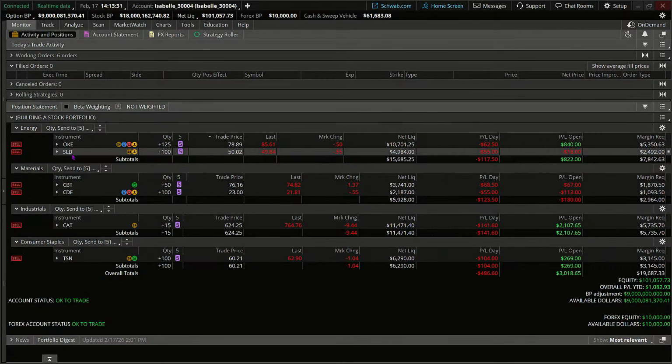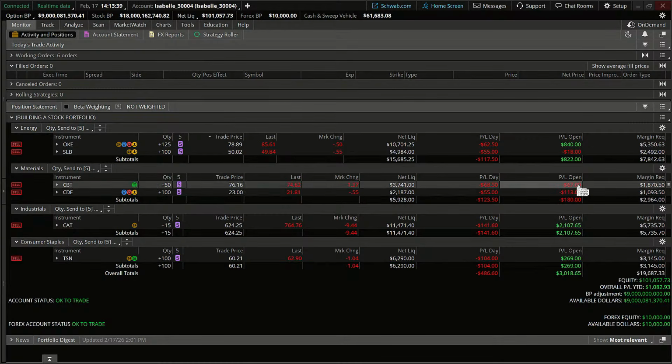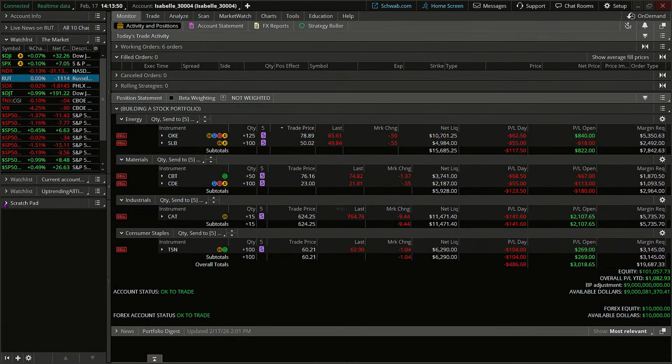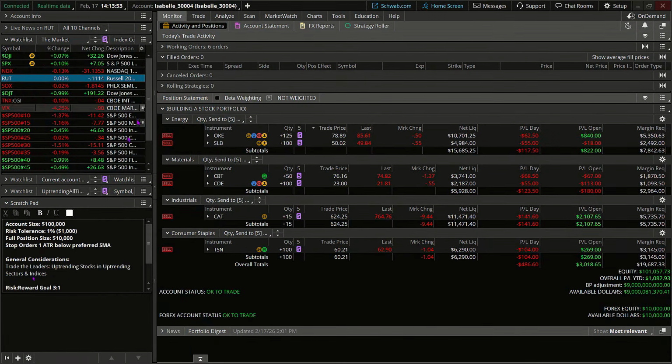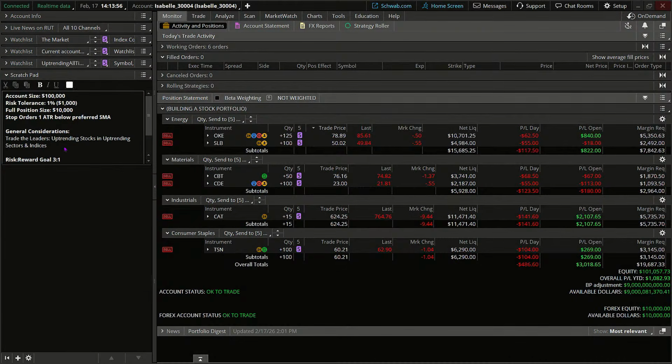So let's start with the ones that we are not likely to make any maneuvers on, those being Cabot and CDE. The main reason I say that, they're not in profit, they are in loss. And so we don't want to likely make any adjustments to our current exit strategy. And I'll remind you, when we build these orders, we do so following these guidelines here, everyone. We're trying to stick with our account size steady at 100,000. That's our overall market value with which we began. And we're trying not to exceed $1,000 in risk tolerance. That doesn't mean that's what we're investing, just the amount of risk we are calculating for.